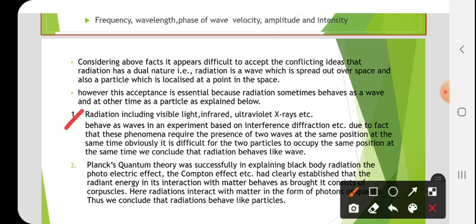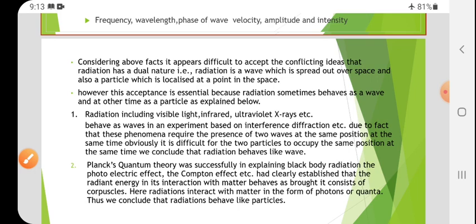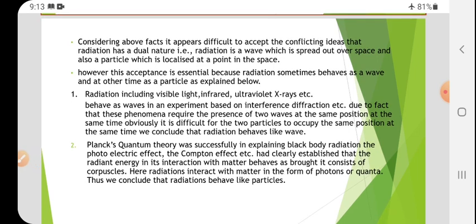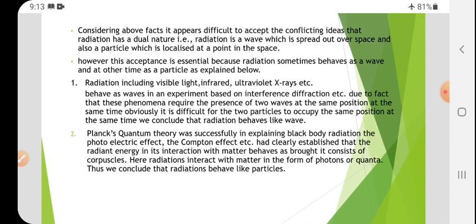First explanation: radiation, including visible light, infrared, ultraviolet and X-rays, etc., behaves as a wave in experiments based on interference, diffraction, etc. Due to the fact that these phenomena require the presence of two waves at the same position at the same time.